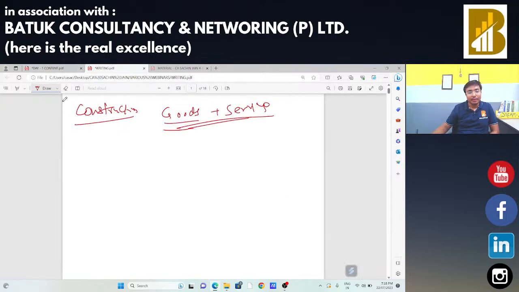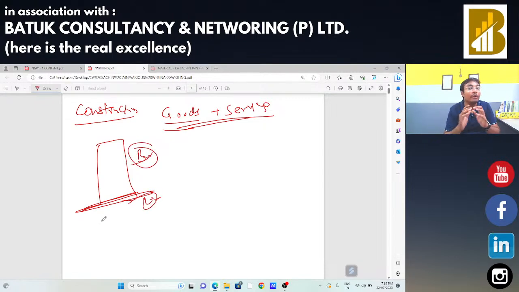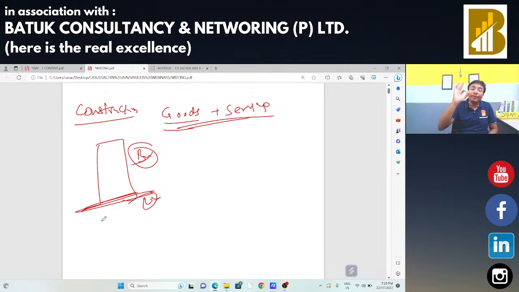Sir, suppose there is a building. Why is the building there? Due to land. In that case, how are we going to segregate the same? For that purpose, there is a specification. If there is any agreement available regarding the value of land, in that case we will deduct that value from there, and on the value of that land there will be no GST applicable.